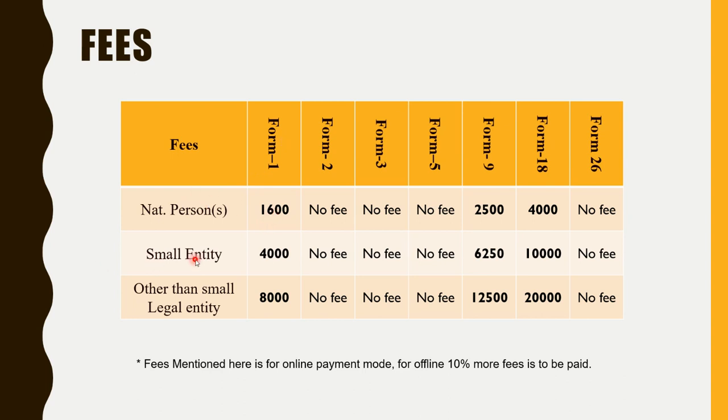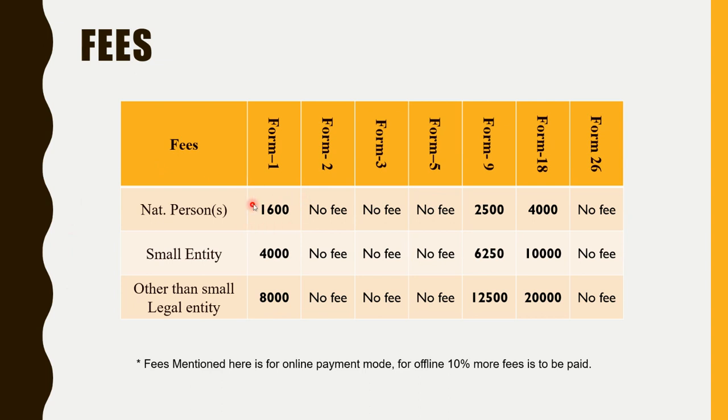Small entity means a small firm that has less than 20 employees, and other than small entities means multinational companies or the big companies. For them, if they are filing in their name, they need to pay a fee of 8,000 rupees. It means if Bajaj is filing any patent in the name of Bajaj, they need to pay 8,000 rupees.